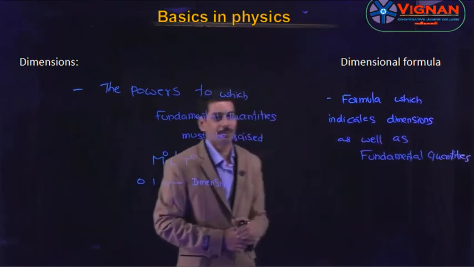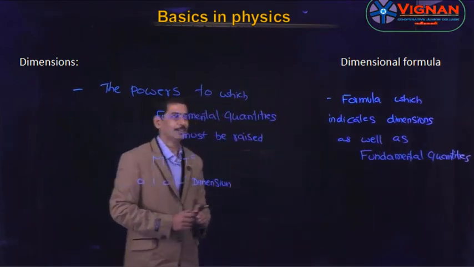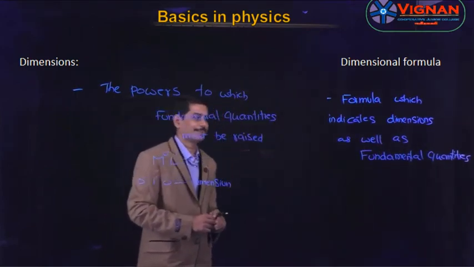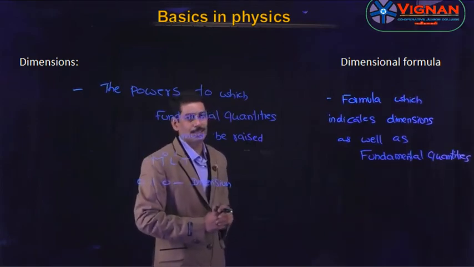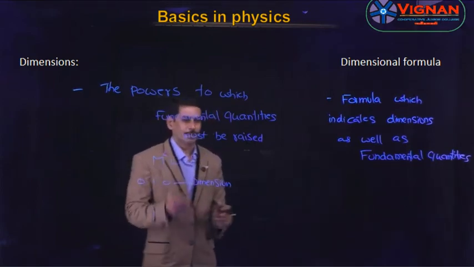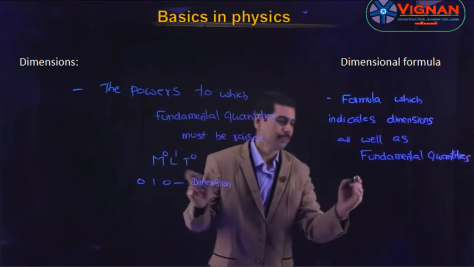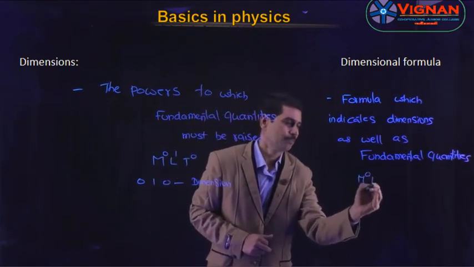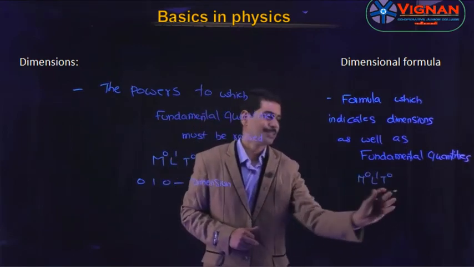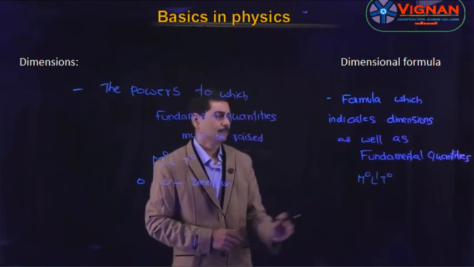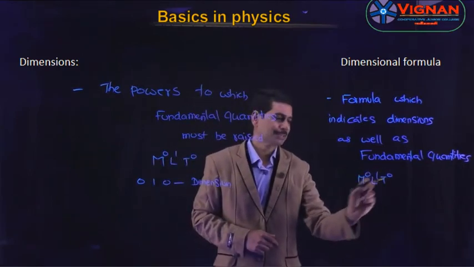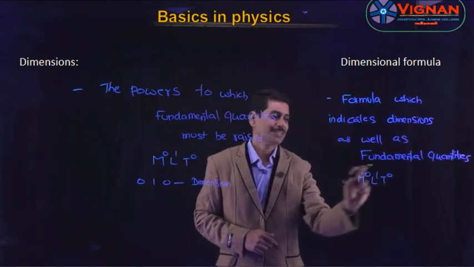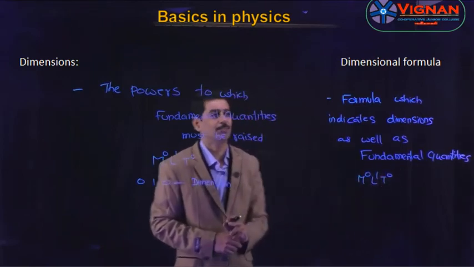So dimension formula is nothing but the formula or the equation which indicates the dimensions as well as the fundamental quantities called as the dimension formula. So consider these only. So m power 0, l power 1, t power 0. So this is the dimension formula for length. So here there are powers, that are the dimensions as well as the fundamental quantity. So this expression, total expression, is called as the dimension formula.